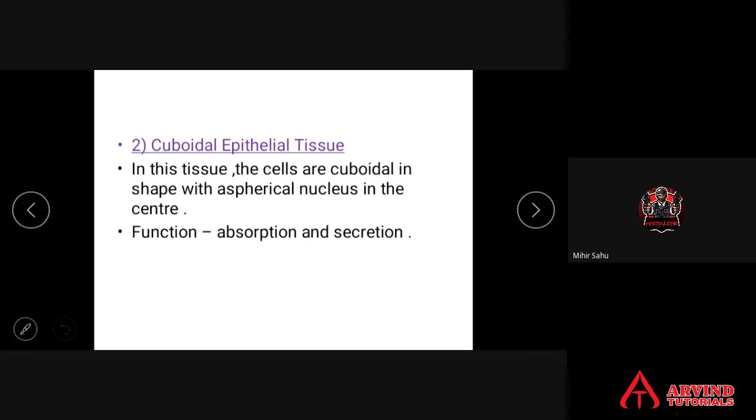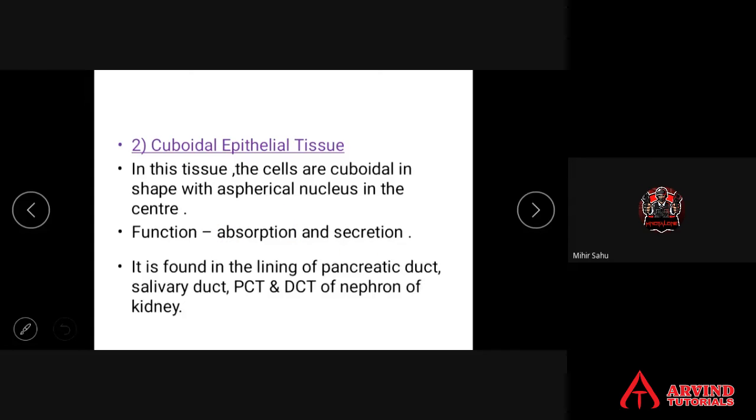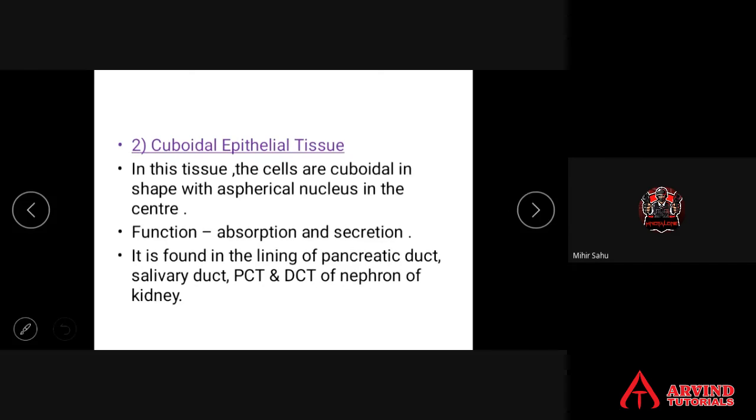Function: absorption of materials and secretion. They can absorb things as well as secrete things. Absorption and secretion are the functions. It is found in the lining of the pancreatic duct, salivary duct, and PCT and DCT of the nephron of the kidney.